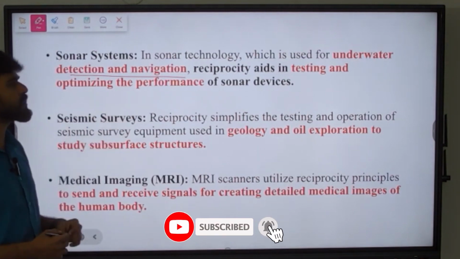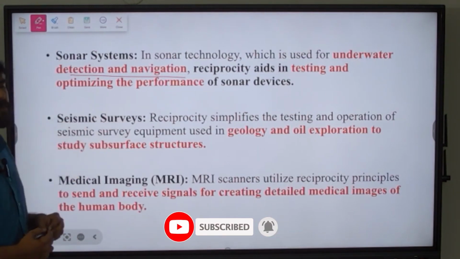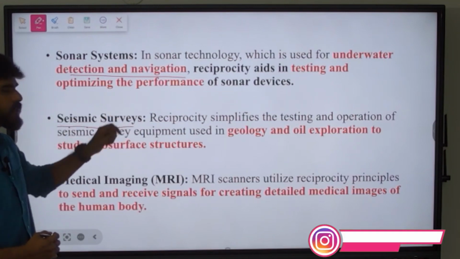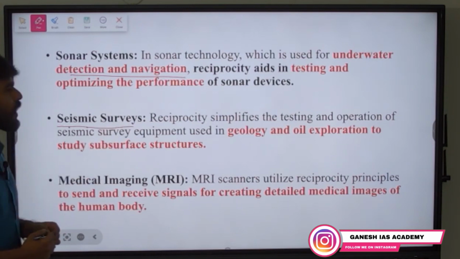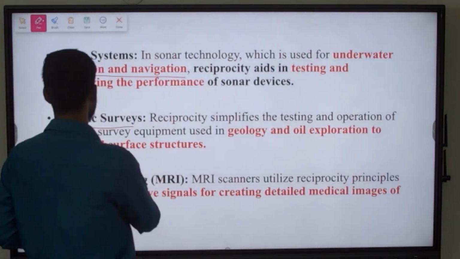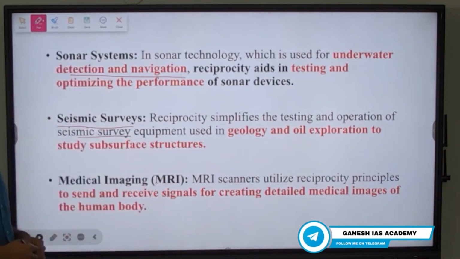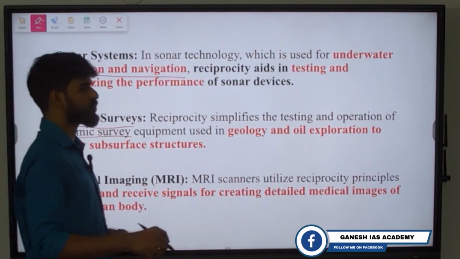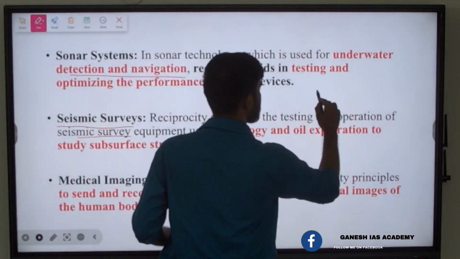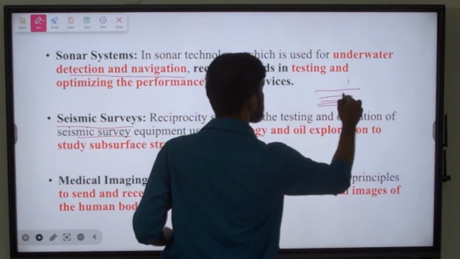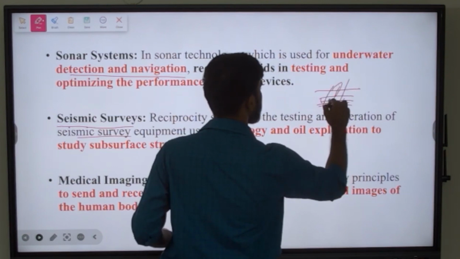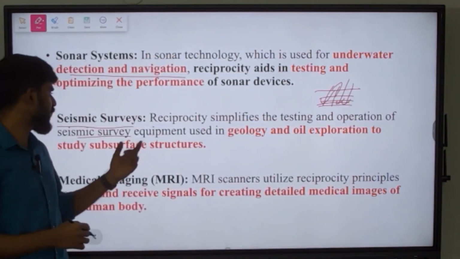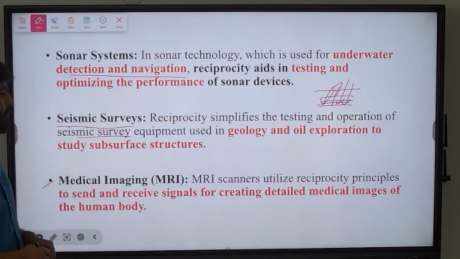Even there, this reciprocity will aid in testing and optimizing the performance of these sonar devices. Okay, and then even in seismic surveys, the reciprocity concept is used. How? It will simplify the testing and operation of seismic survey equipment, which is used in geology and oil exploration to study the subsurface structures. Okay, so subsurface structures will be studied using the signals that are got from the seismic equipment.